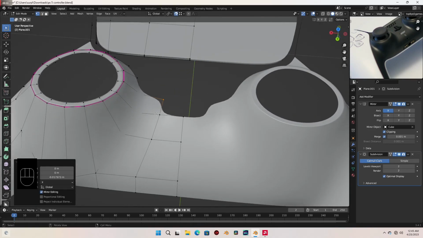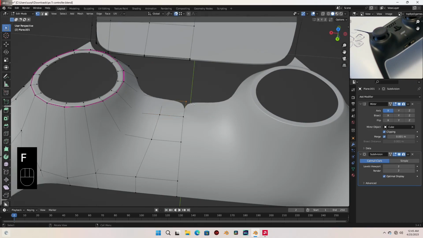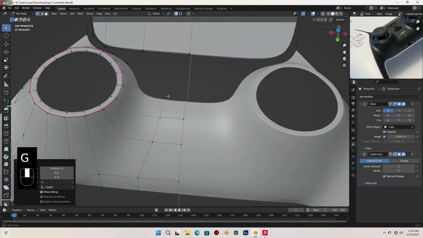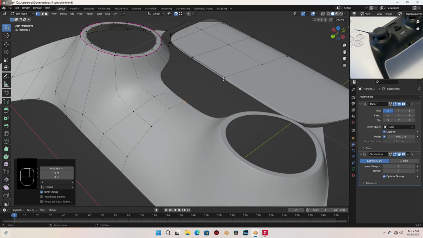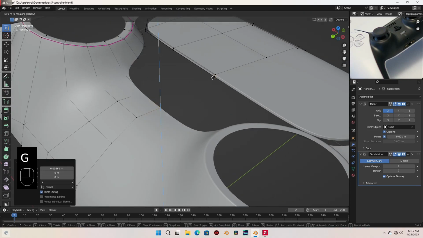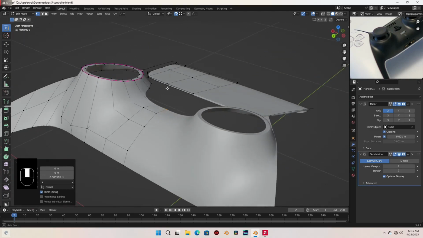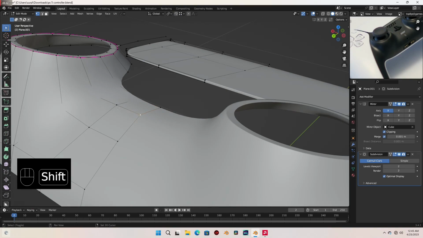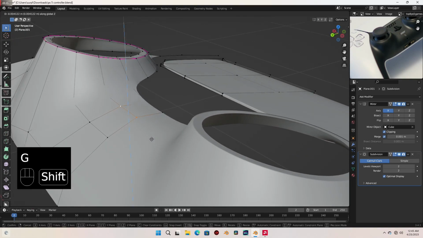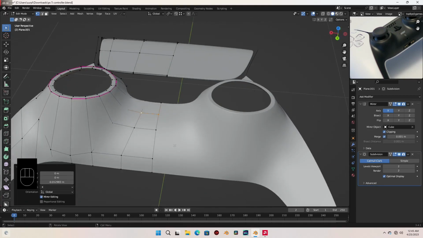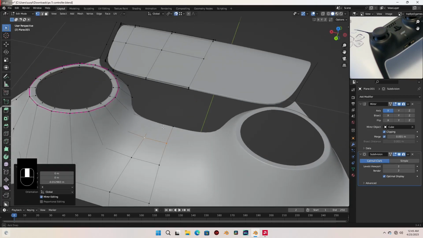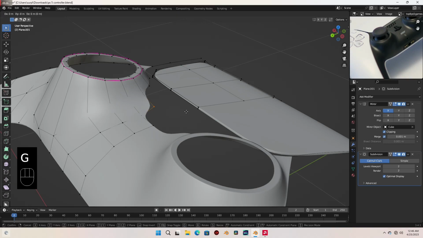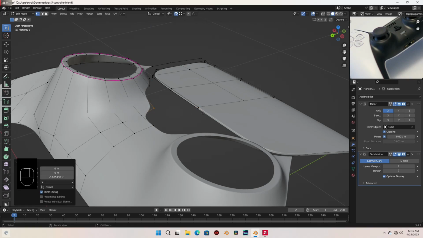Okay, let's also select these and press F, and let's move it on the X till it clips at the middle like that. And let's also snap it to this vertex, so press GZ, move your mouse cursor here to snap it. Okay, let's turn this off for now, and let's select these two vertices and also bring them down slightly like that. Let's turn this back on. Select these and press F and press GZ. Let's bring that there to snap it.